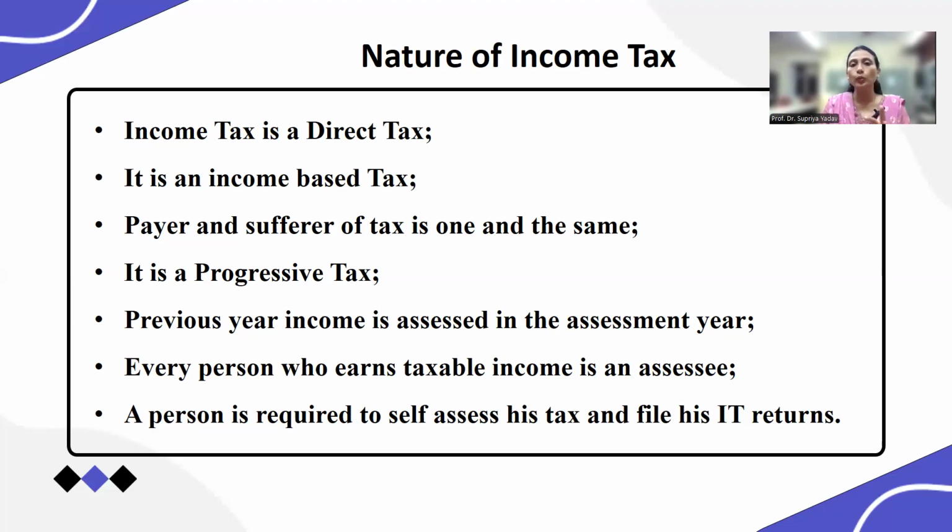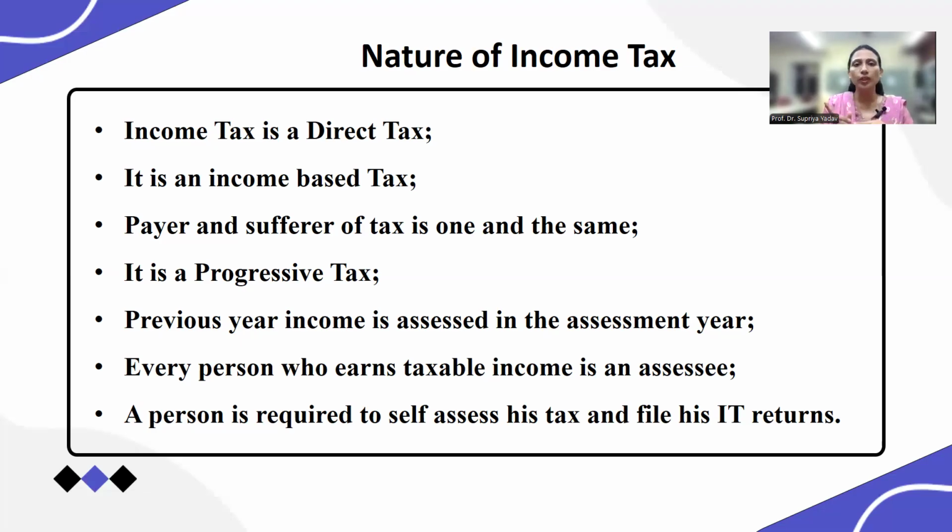But first of all, you have to understand what is income tax. What is the nature of the income tax? So here, the income tax is based on the income of any individual. Then who is the payer? Payer is the person who earns the income. And who is the sufferer? Sufferer means who actually bears the tax. It is also the individual. So in this case, the payer and the sufferer, that means who pays the tax and who bears the tax, both are the same person.